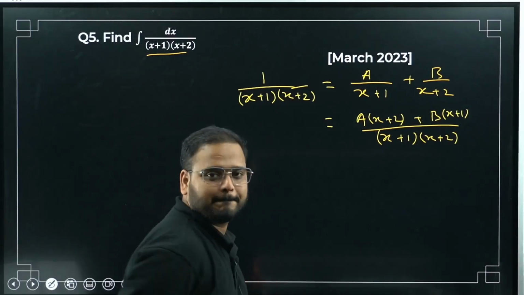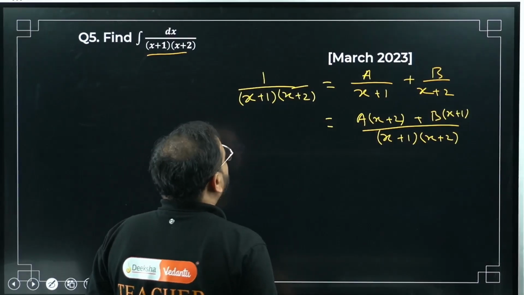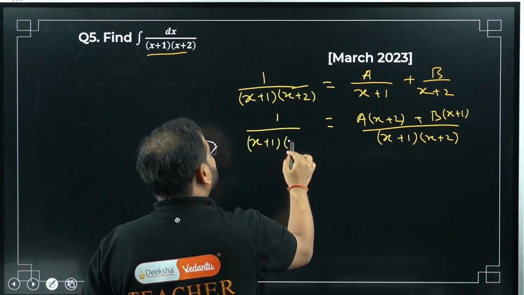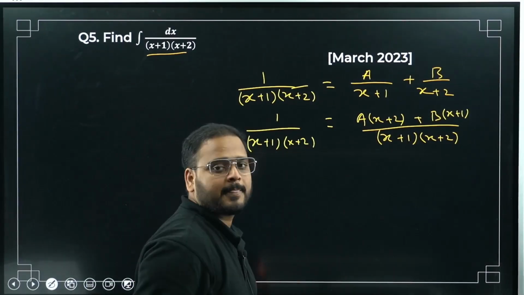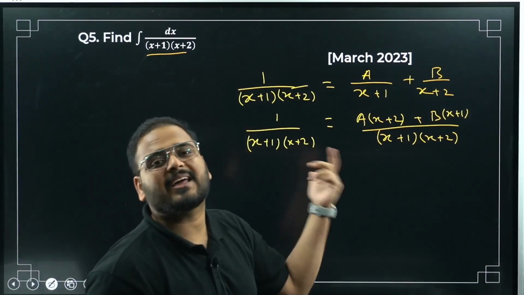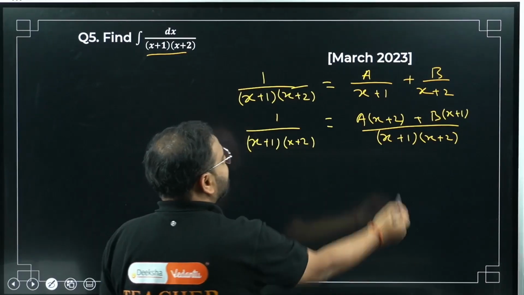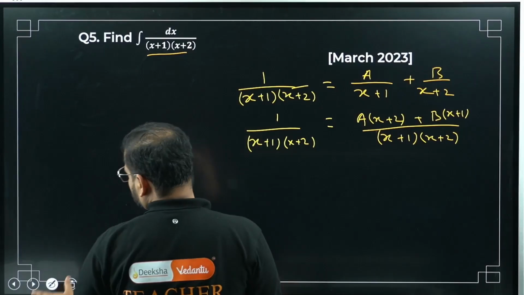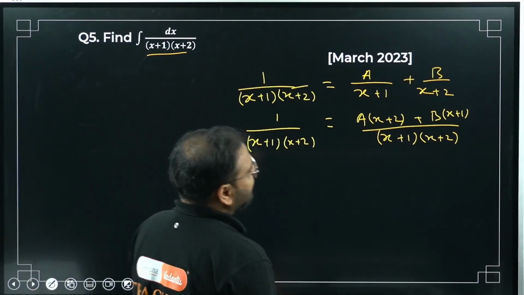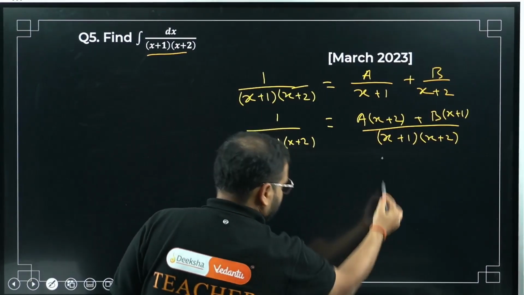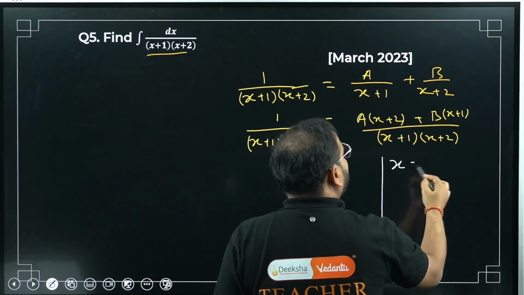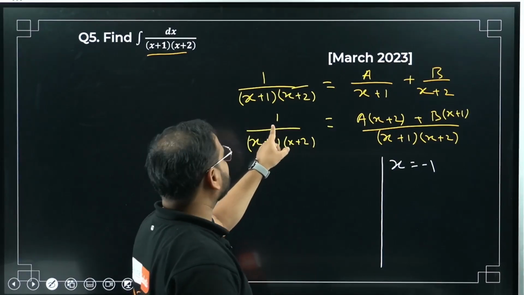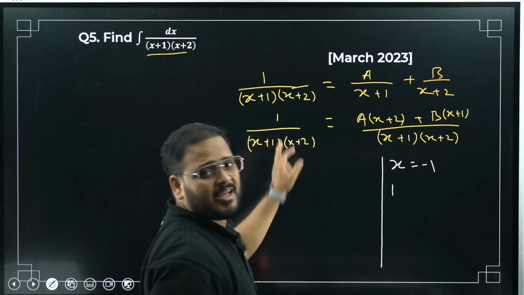Right? Yes, sir. Now check here. Please compare the numerator. How come, sir? Because the denominator is same for both the fractions, I can compare the numerators. How can you compare it? Check for the coefficient of x and the constant term. How can you do that? In a simpler way, just put x as -1 and -2. If I put x as -1, can I change anything over here? No, sir, it's a constant. So always 1.